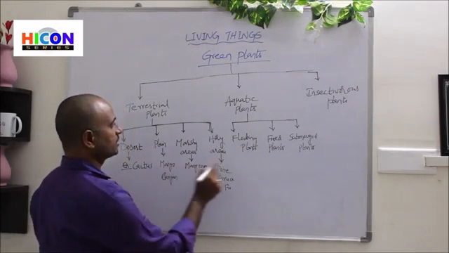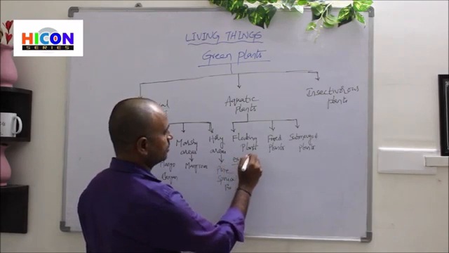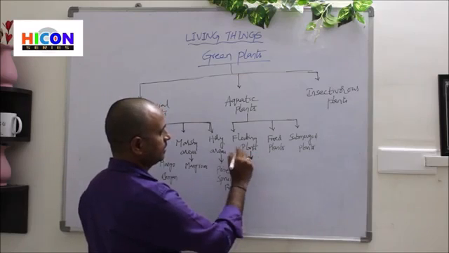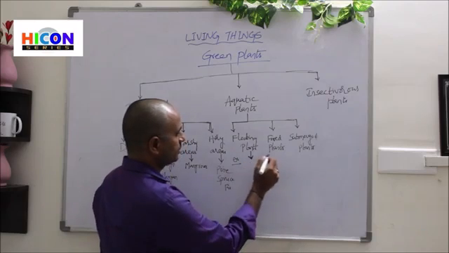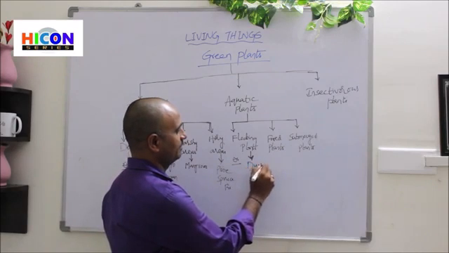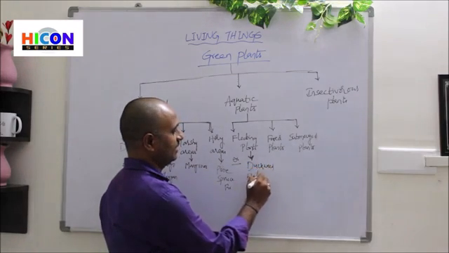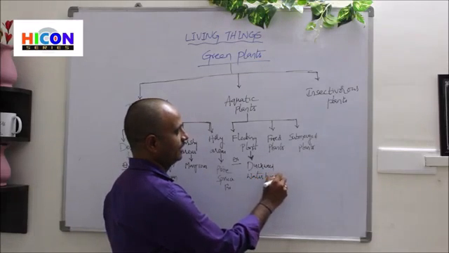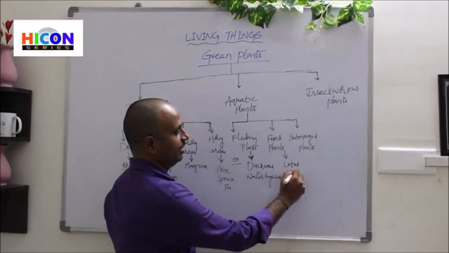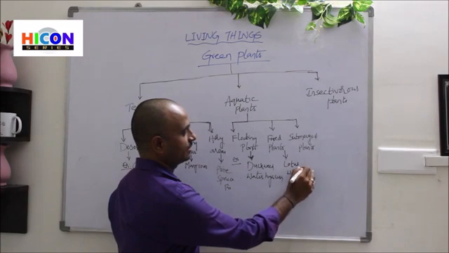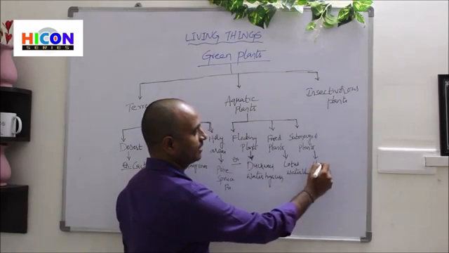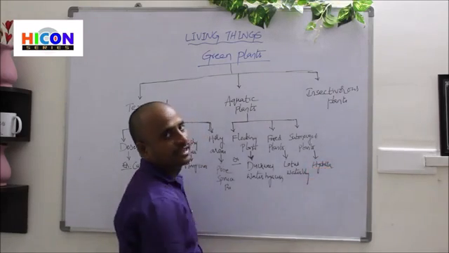So let us see the examples for the aquatic plants. The examples for floating plants are duckweed plants and water hyacinth, etc. The examples for the fixed plants are lotus and water lily, etc. And examples for the submerged plants are hydrilla and vallisneria.